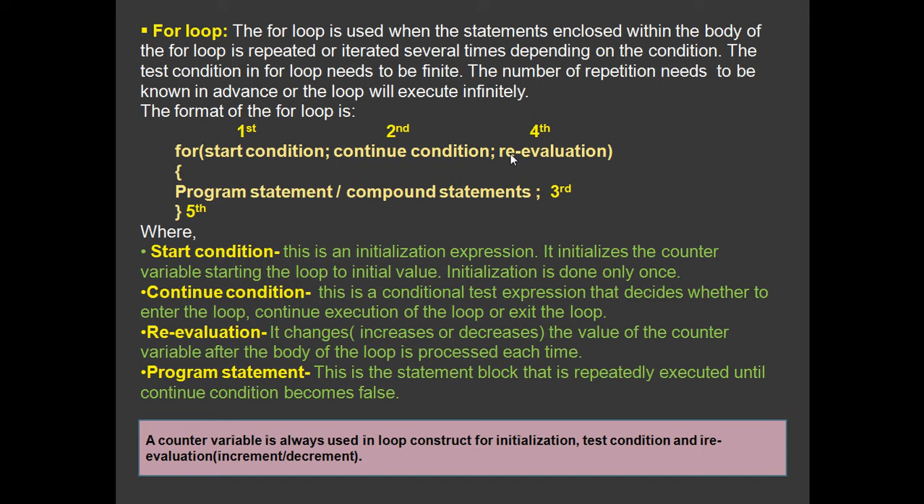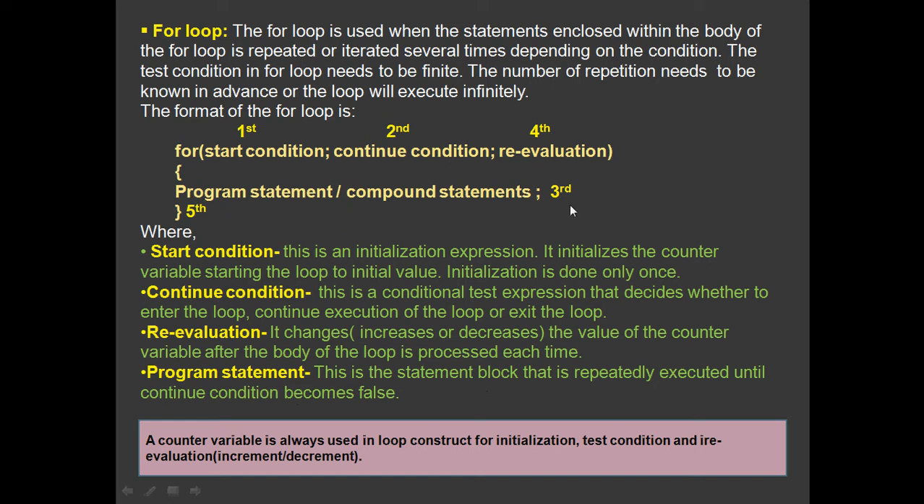So when you reach 100 steps to the grocery store, every time you take one step, you're adding one number. Plus 1, 2 plus 1, 3, 3 plus 1, 4, 4 plus 1, 5, like that. So by that time you're able to add those numbers. So that is done in this re-evaluation by using the increment or decrement operator. Clear? Program statement. So this is the statement block that is repeatedly executed until the continue condition becomes false.